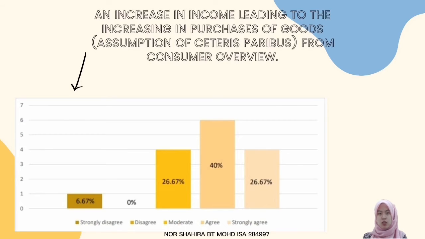Next is an increase in income leading to an increase in purchases of goods. The highest one was agree, 40%, followed by moderate and strongly agree with the same amount. This coincides with the assumption of ceteris paribus.